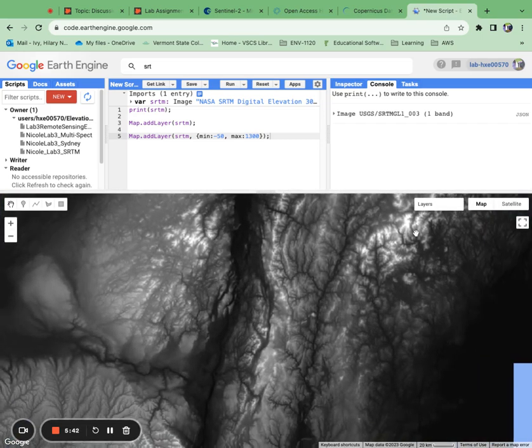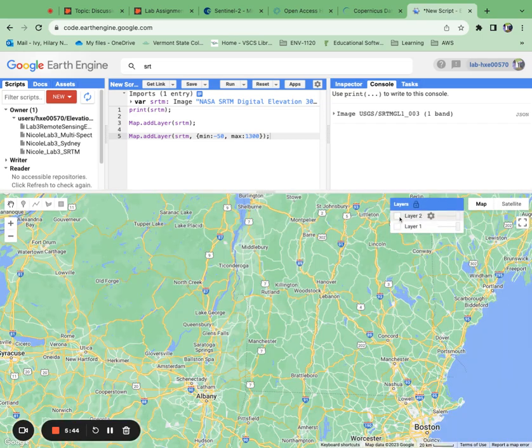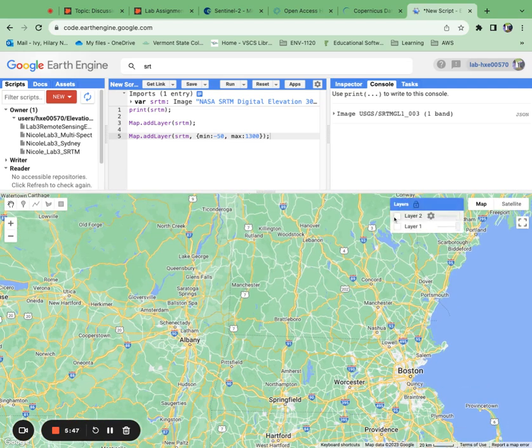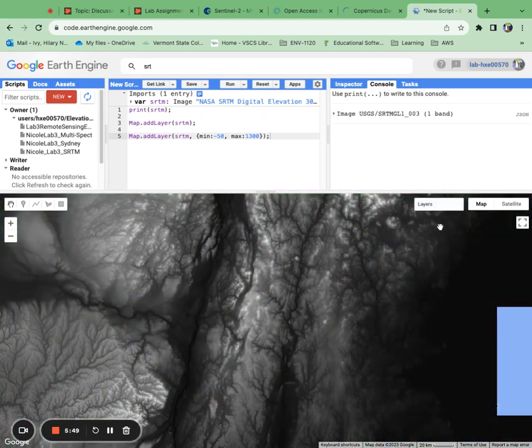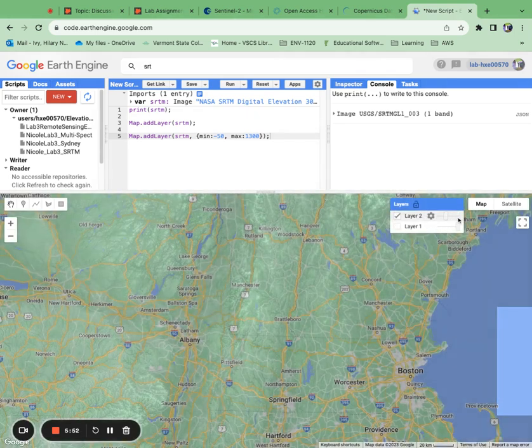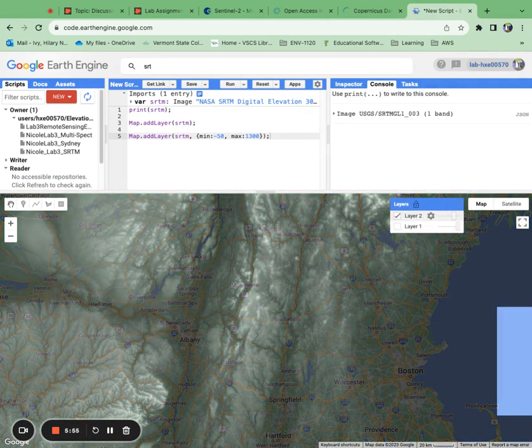So I'm going to go back over here to my area. I'm going to uncheck this just to make sure. Yeah, I'm in the general vicinity. Okay, great. So now I can also adjust the value of these if I still wanted to have some insight into where we are right here. And actually this helps a lot to understand the makeup and the geography of a place. Okay. Alrighty. So the next thing we're going to do is add some more features and descriptive information to our code here.